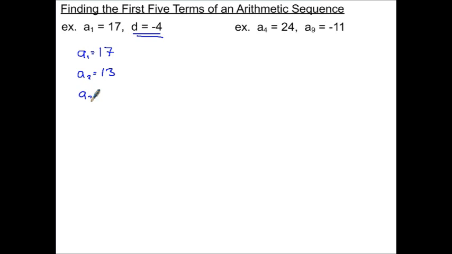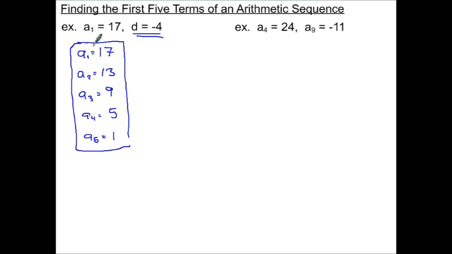And then a sub 3, let's subtract 4 to get 9. My fourth number is going to be 4 less than that, so 5. And then finally my a sub 5 is going to get me down to 1. So there are your first 5 terms. It doesn't take too much effort to get that.